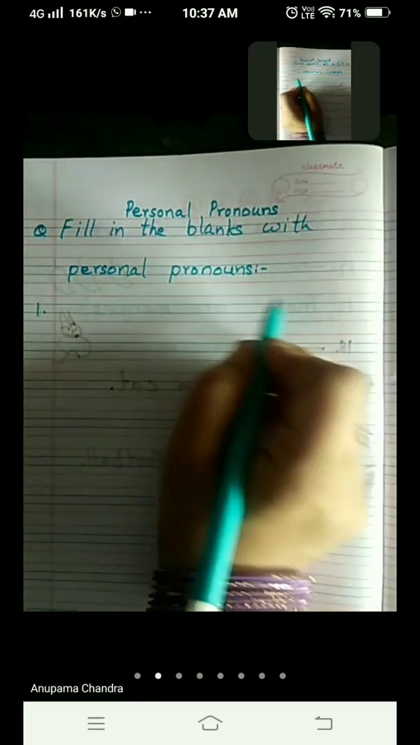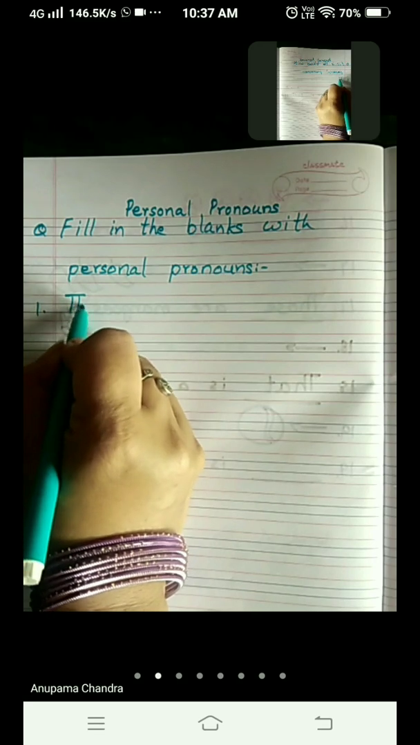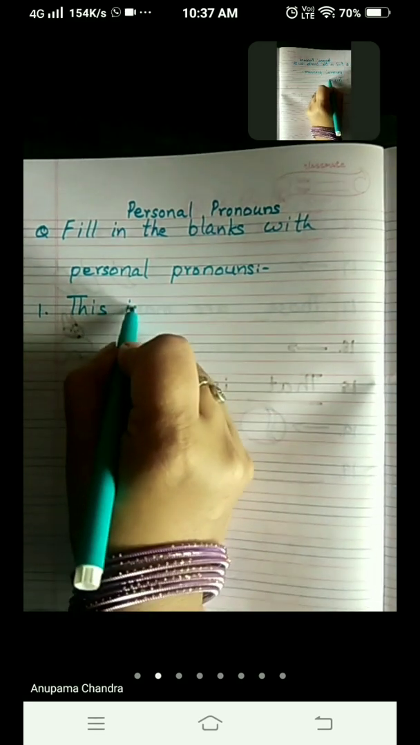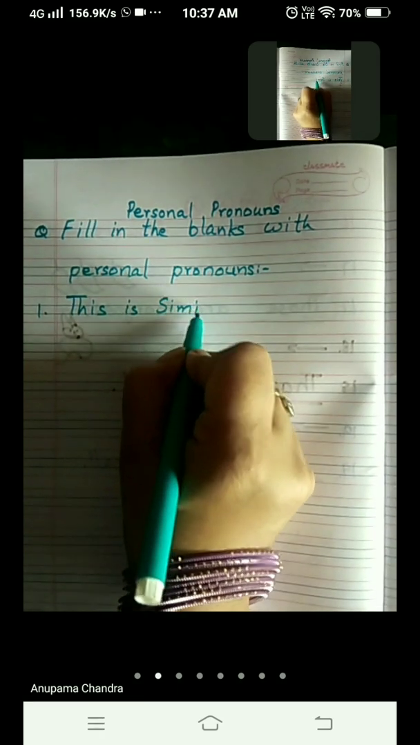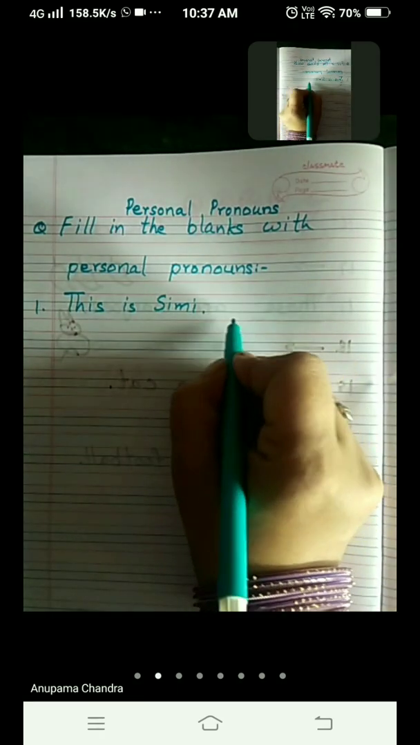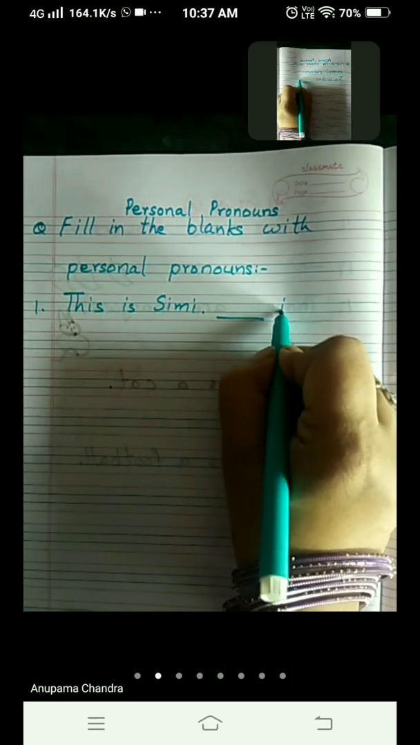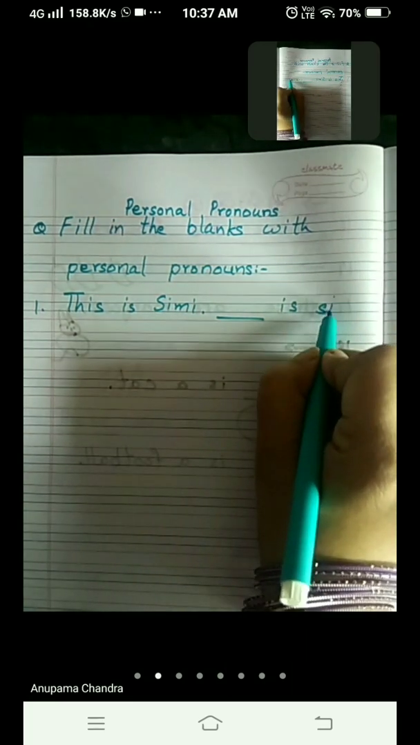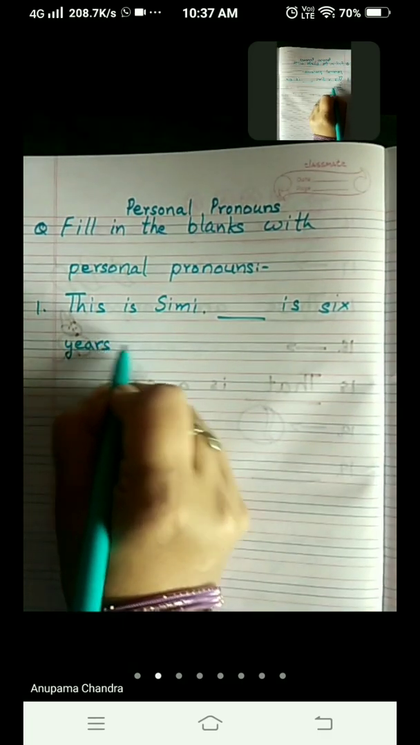And number 1 is, this is Simi, T-H-I-S. This is Simi. Simi is the name of a girl. Dash is 6 years old.